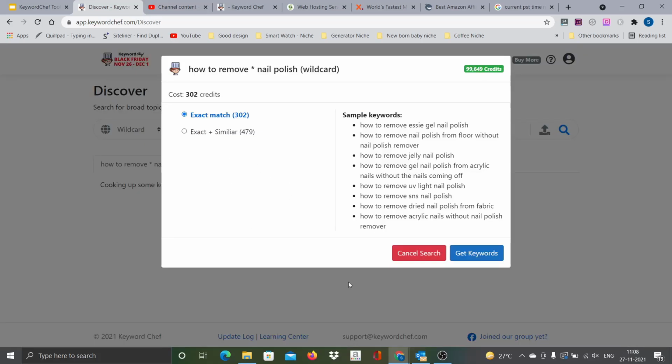What it does is, in between, whatever potential words are there, it will insert those words. For example, how to remove easy gel nail polish. Because you have inserted a star in between, it will actually pull out all the keywords having different varied terms in the place where we use the star mark. This is very effective.